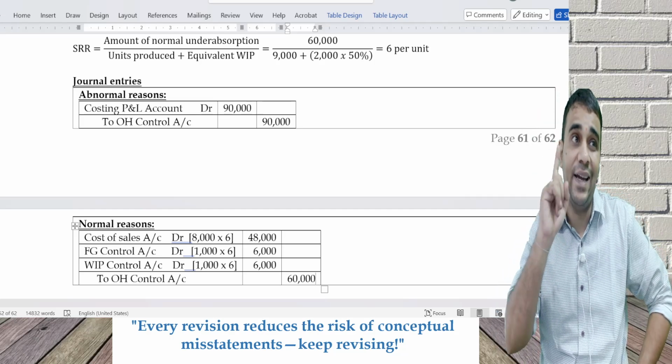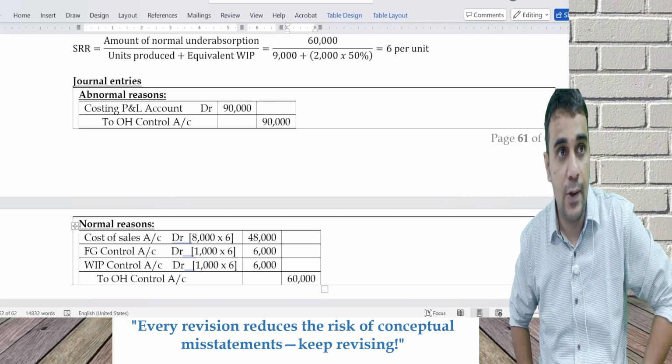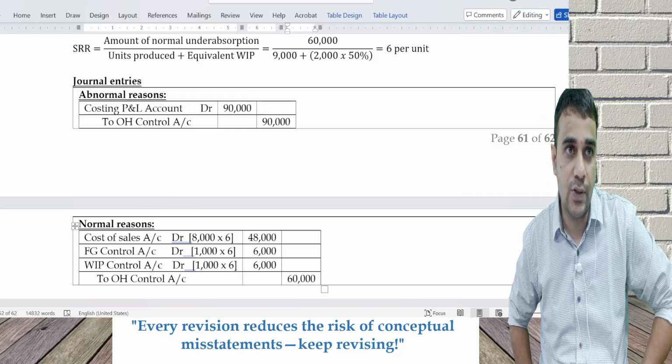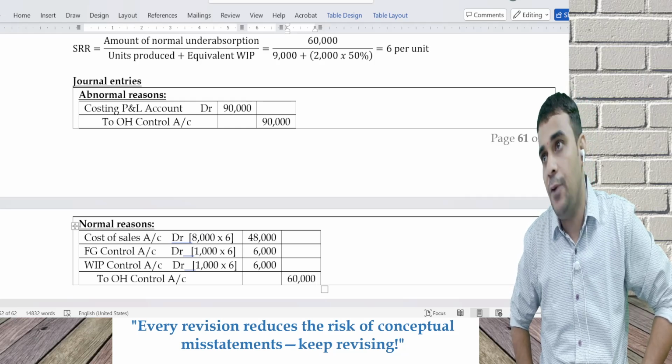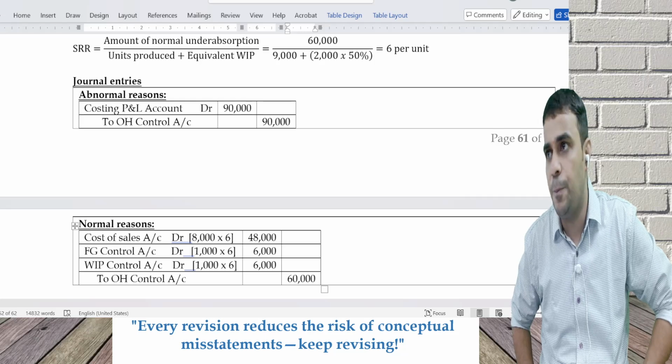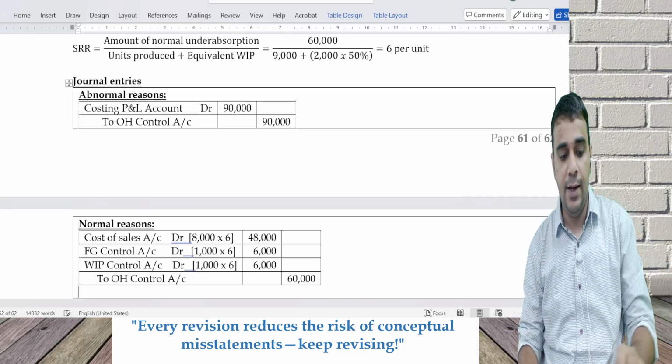So my loss is 90,000, another 48,000. Both are my loss. 90,000 is my loss and 48,000 because it's already sold. I cannot go back to you and tell you to pay a higher fee. So it's not possible. Any doubts in this?